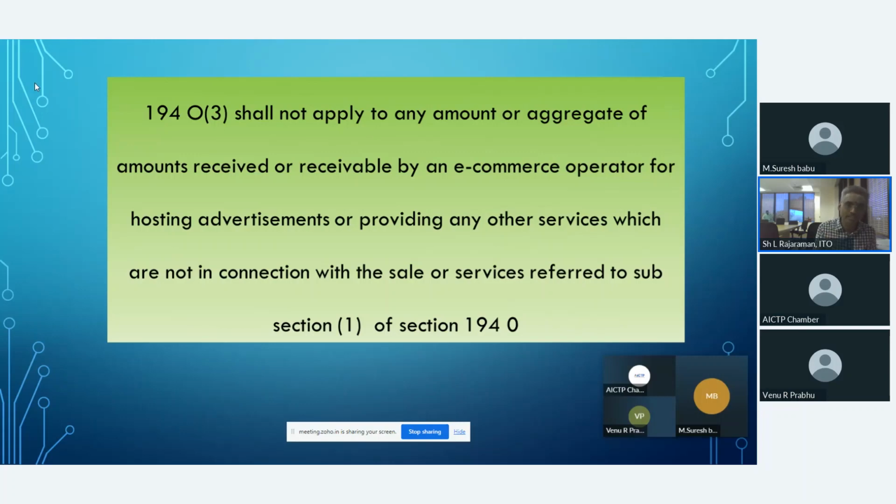This proviso says that this 194O(3) exemption shall not apply to any amount or aggregate of amounts received or receivable by an e-commerce operator for hosting advertisements or providing any other services which are not in connection with the sale or services referred to in subsection 1 of section 194O.